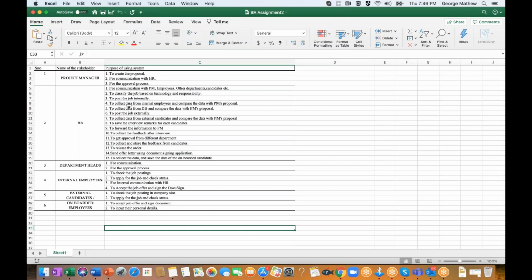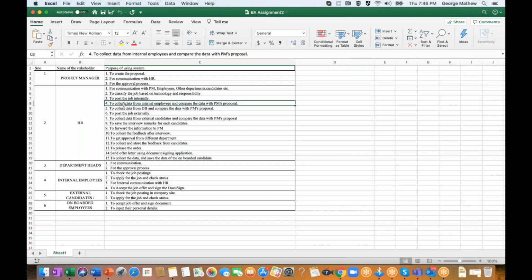As Prachi mentioned, HR should be able to compare the profiles of the internal employees with the PM's proposal form side by side. It is not necessary to mention the comparison every time.